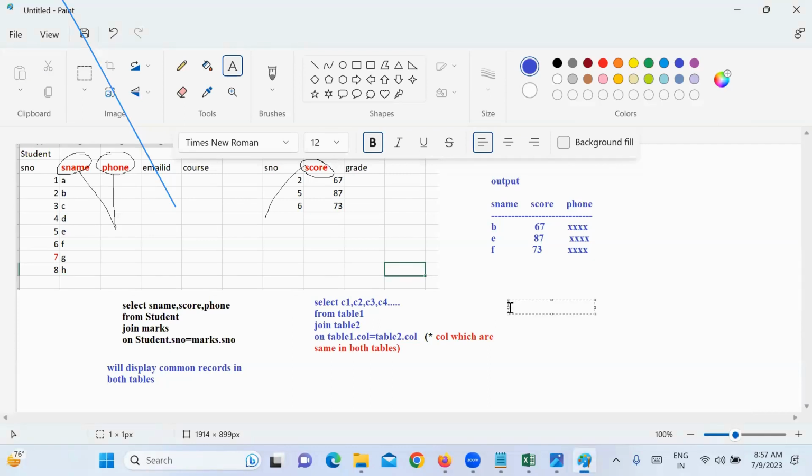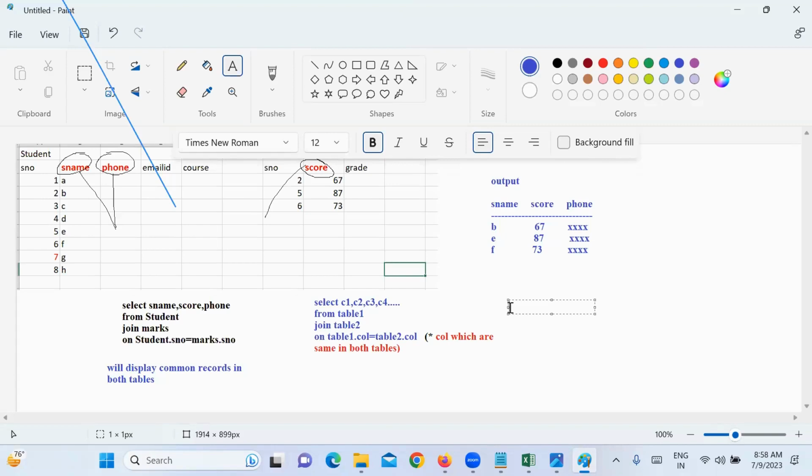This is what equijoin means. Next time, some more examples of how to select data from two or more tables: equijoins, left outer join, right outer join, full outer join, self joins. Then I will tell you subqueries. With joins and subqueries, you should understand how to fetch data from tables.